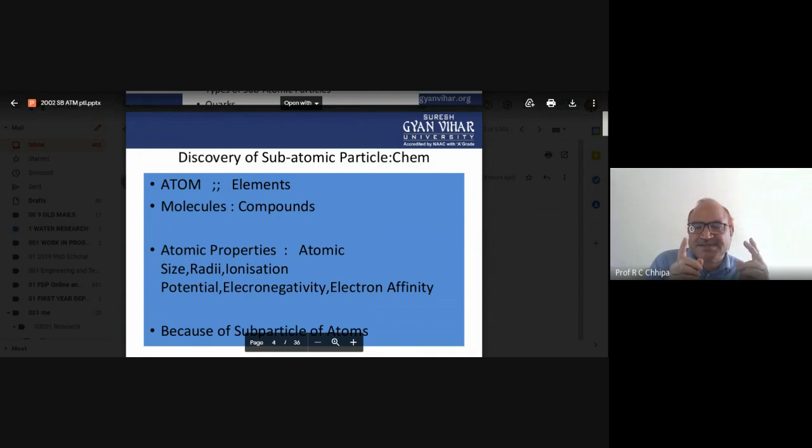The proton as well as the neutrons. But the main one is the proton. In the case of nuclear reactions, nuclear hazards, nuclear toxicity, that is represented.